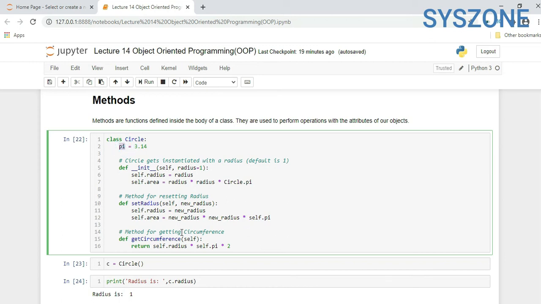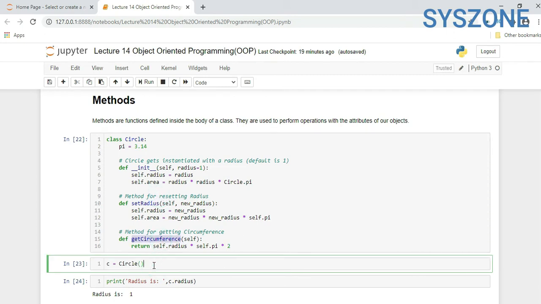Now we are creating another method for getting the circumference. Def get_circumference(self). Here we are just returning self.radius into self.pi into 2. So this is our class. Here we created the two methods, set_radius and get_circumference.